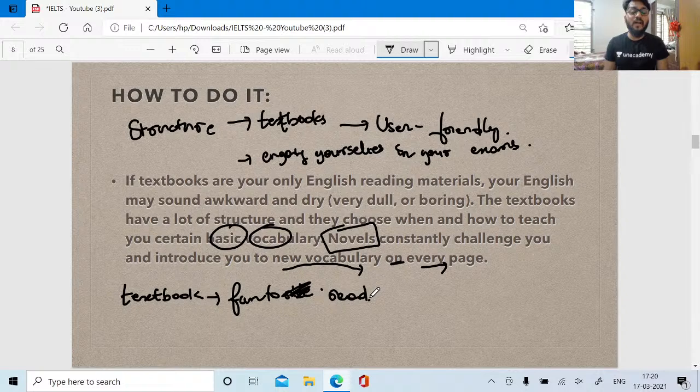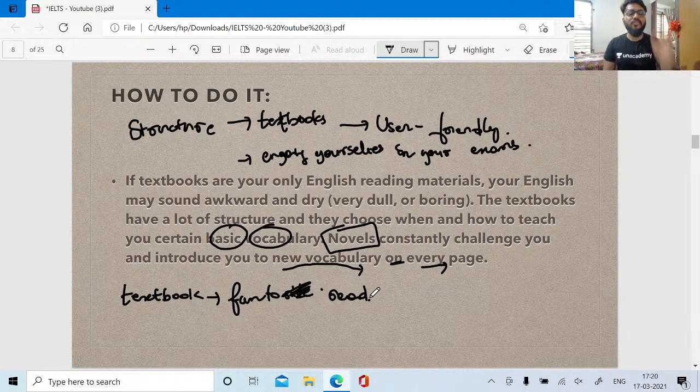Yes, because novels have lots of enticing stories which will make you go bazinga, right? Just like how Sheldon Cooper says in the series Big Bang Theory, bazinga. Novels have a lot of entertaining stories which will excite you, and you will feel like reading the same thing again and again with a faster level and faster time, right?